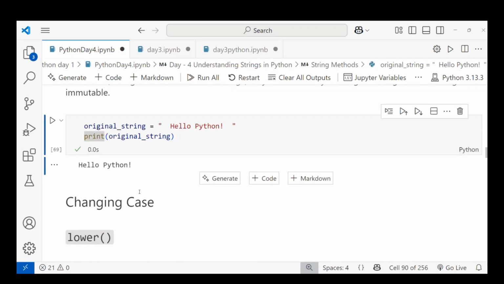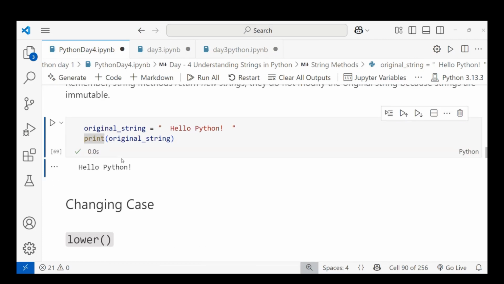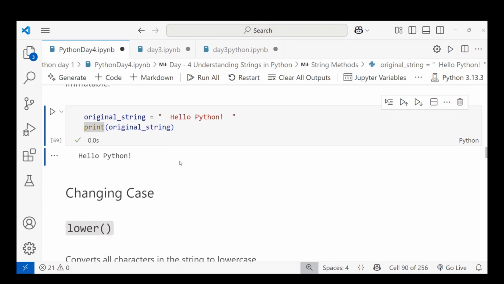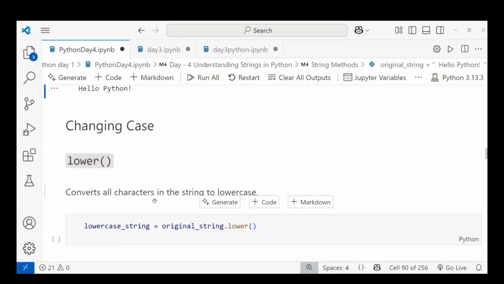Let's look at the first kind of string method, changing case. You can see here Hello Python, where H is uppercase and P is uppercase. I want the complete Hello Python in lowercase. In Python I can easily convert it using the function name lower. When you use it, after the method name it should be enclosed with parentheses. It converts all the characters in the string to lowercase.